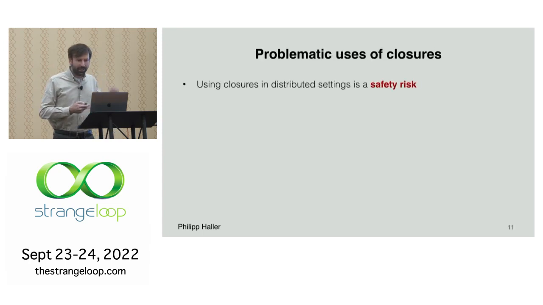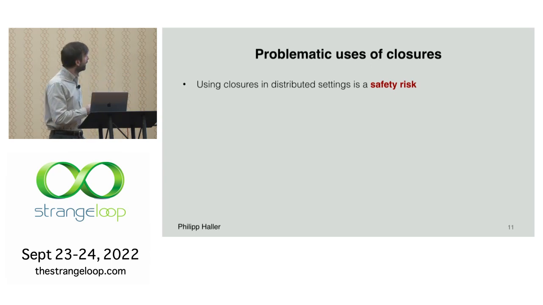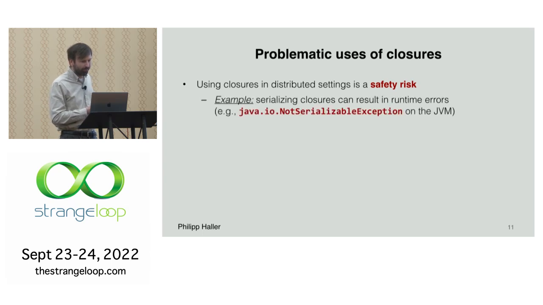So basically what this means is that we cannot just use closures as we're used to in a local or a sequential setting when we go to distribution. It's a bit of a safety risk. And like I showed, we can have runtime exceptions, like not serializable exceptions on the JVM.